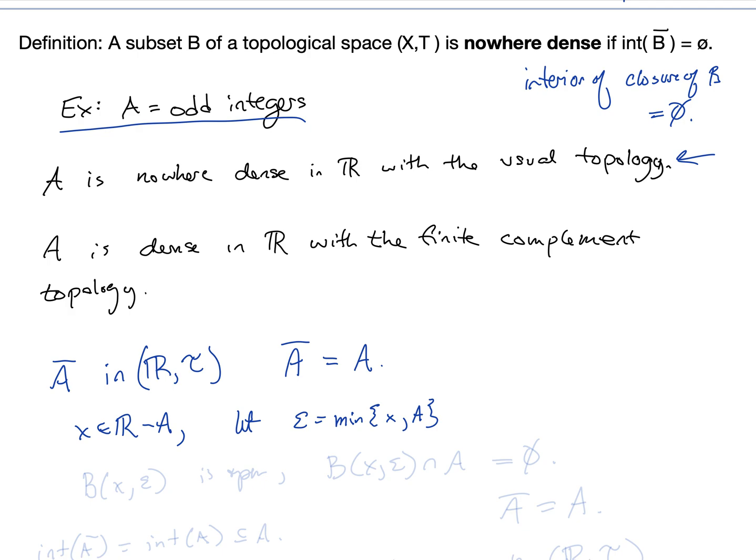Then the ball centered at x of radius epsilon is open, and this ball intersected with A is equal to the empty set. So if x is not an element of A, then x is not a limit point of A, and therefore A closure, which is A together with its limit points, is just the set A. So the interior of A closure is just the interior of A.